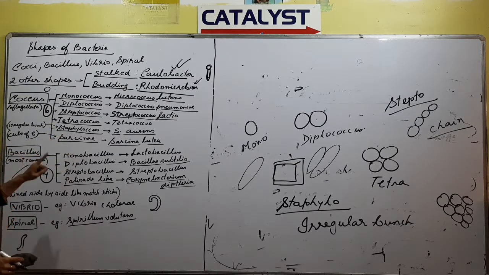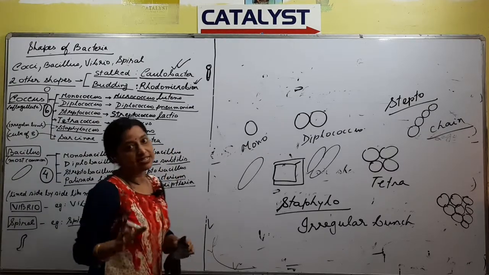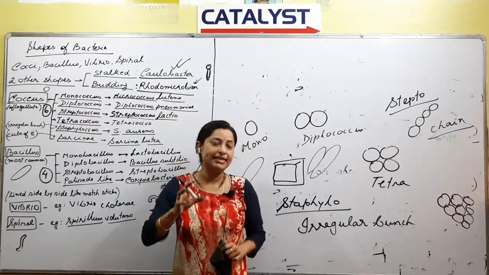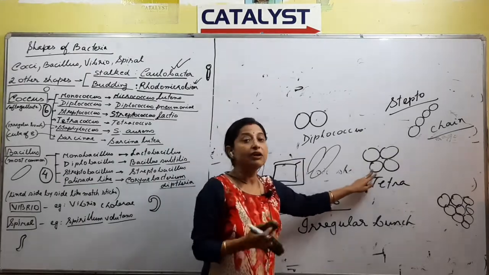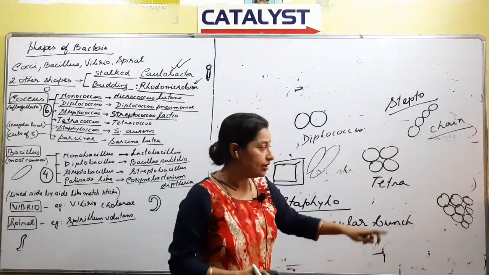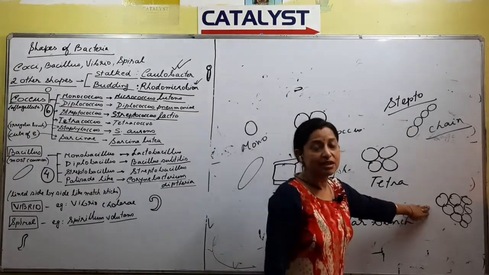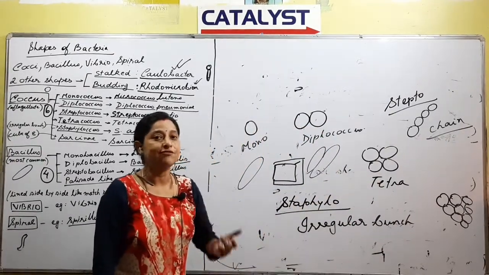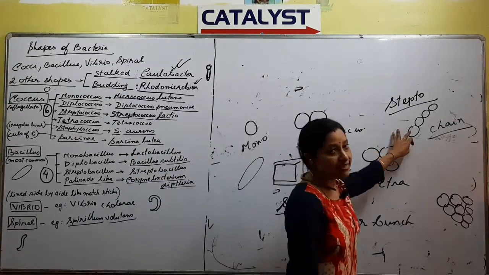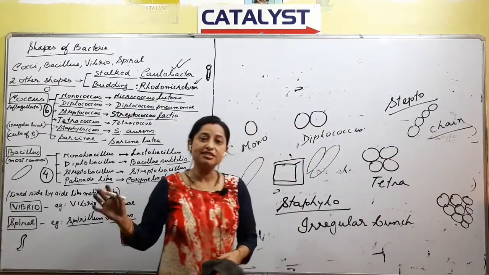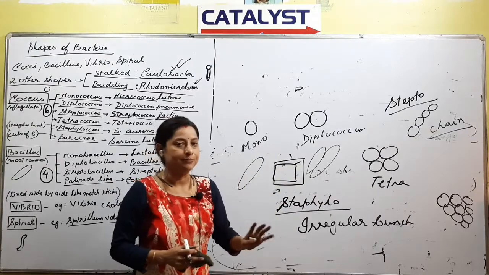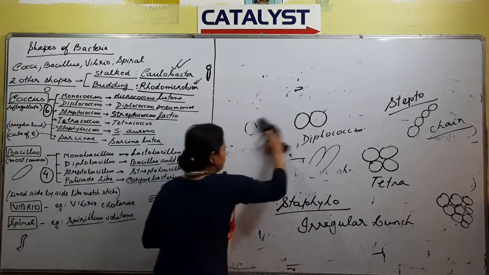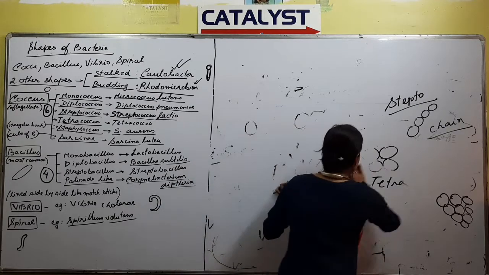Questions are generally example based, where a diagram is given and you have to identify which type of bacteria it is. For example, if the diagram is drawn like this, you have to know that we are talking about Tetracoccus. Right? Similarly, if a diagram is drawn like this, then we are talking about Staphylo. Similarly, if it is drawn in the form of a chain, this is called as Strepto. So what is important from this part is the diagram based question, and you should be able to identify the structure. Right? So this was all about the first one, that is coccus type of bacteria.